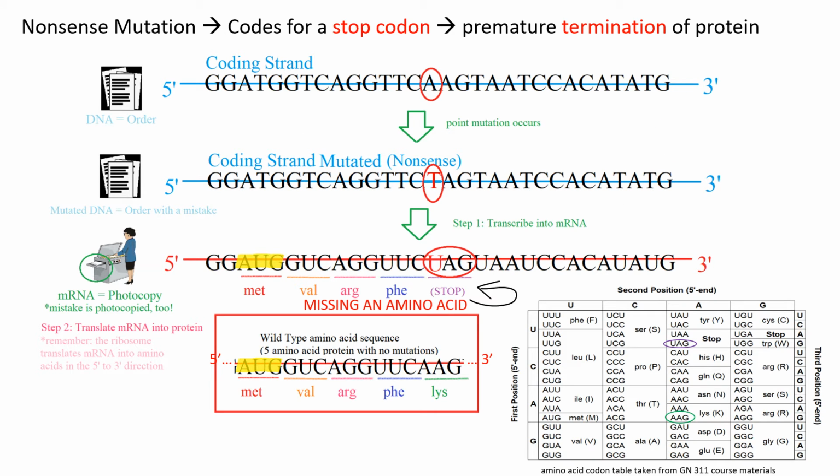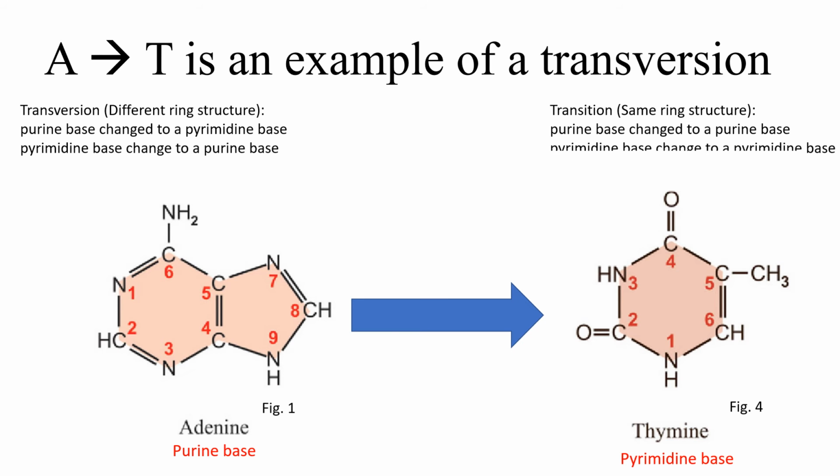A nonsense mutation is shown when adenine within the DNA sequence that encodes for the lysine amino acid codon is changed to thymine. This is because thymine is changed to uracil when creating mRNA, and the resulting codon, UAG, is a stop codon. The resulting protein loses the lysine amino acid and is now one amino acid short. This protein may have different functions or be non-functional altogether. Adenine being changed to thymine is an example of transversion because adenine is a purine and thymine is a pyrimidine.